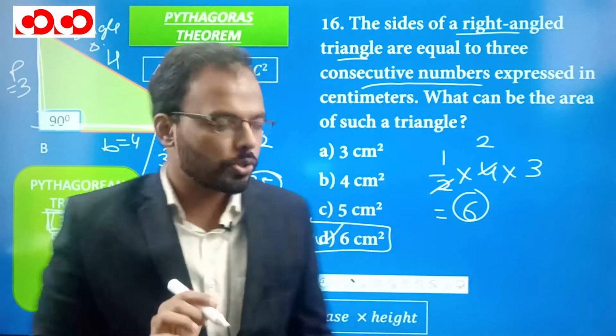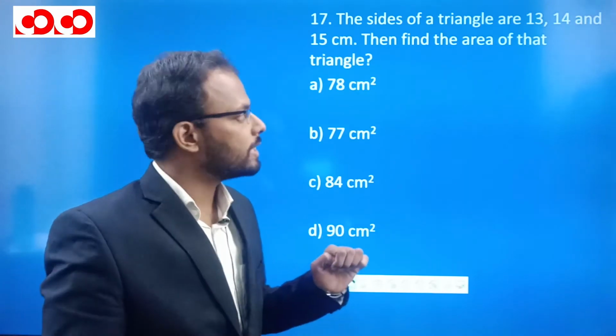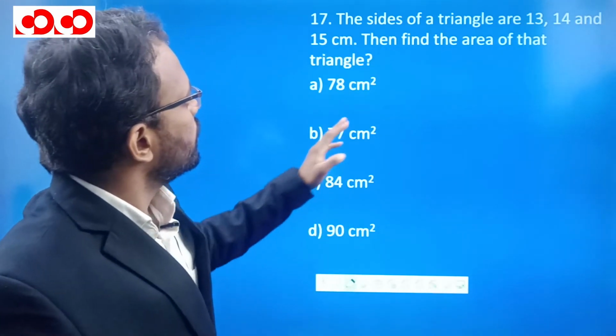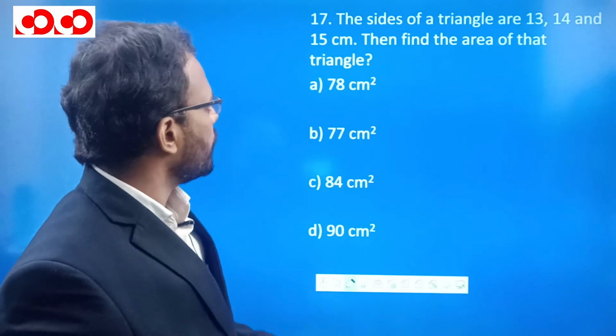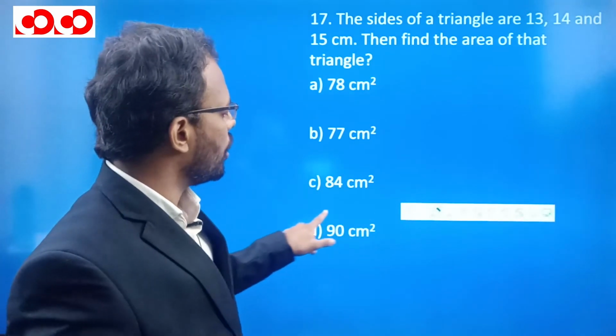Let's move to the next question. So here is question number 17. Let's try and solve it. The sides of a triangle are 13, 14, 15. Find the area of the triangle.